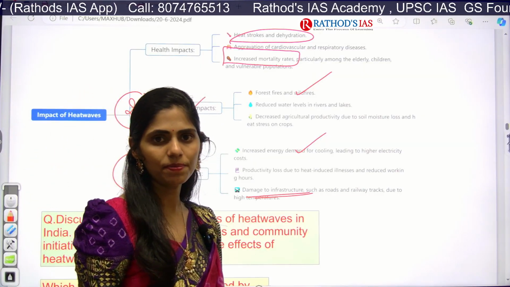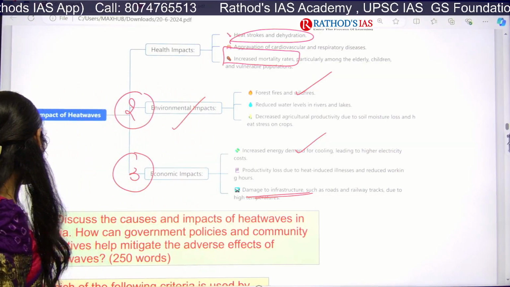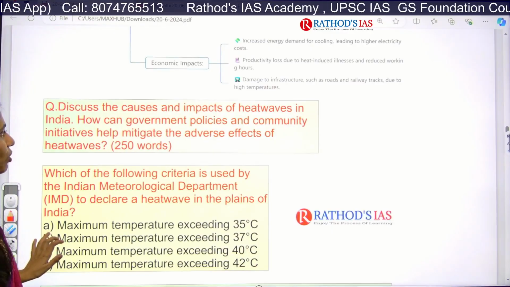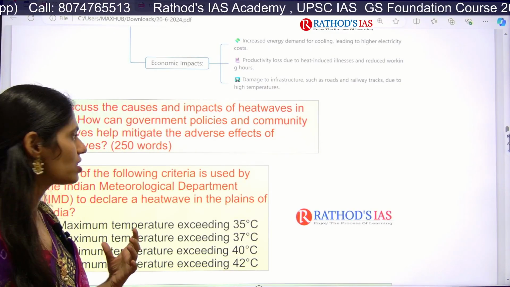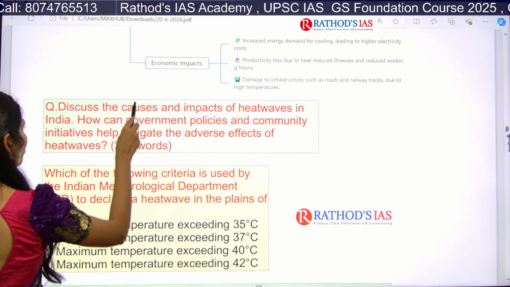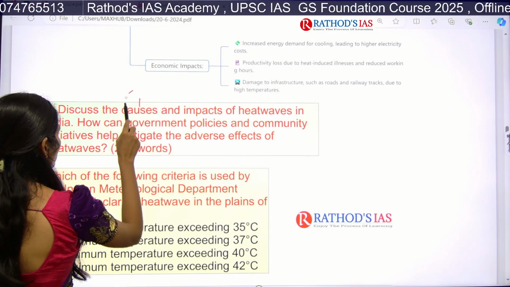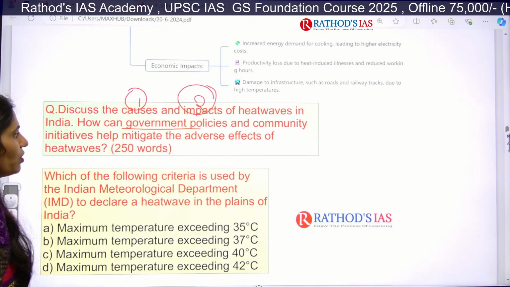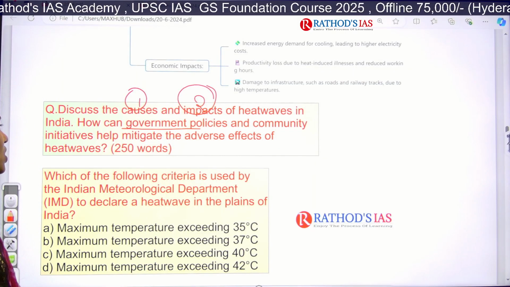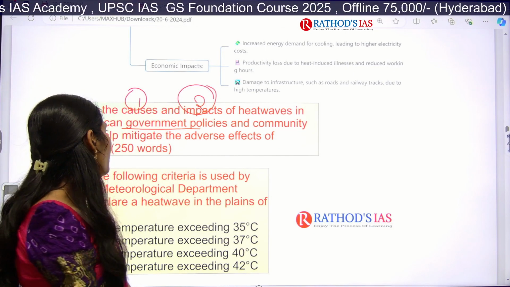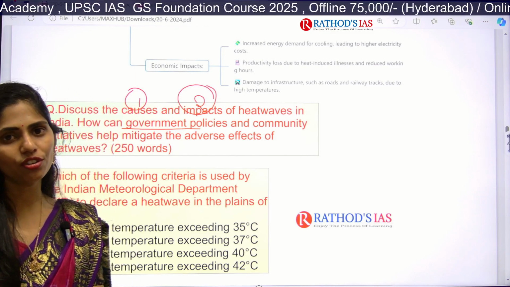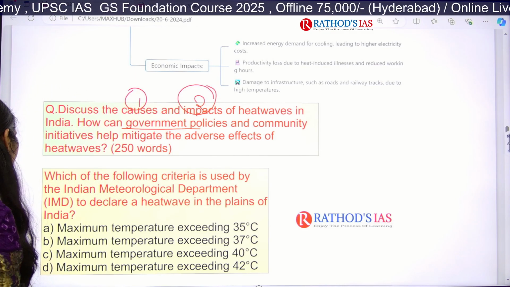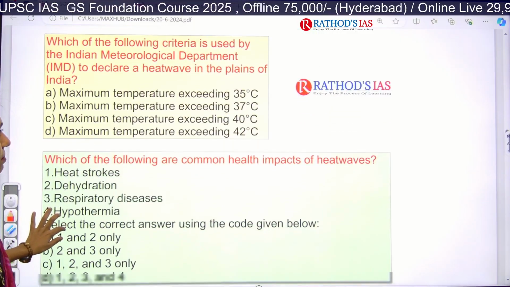And next one is, sometimes whenever there is increased heat, there will also be damage to infrastructure like roads, railway tracks, etc. Clear? And from this area, let me give you mains and prelims questions. So first, you have to write about the causes. Second, the impacts, and how the government can come up with policies and community initiatives to mitigate the adverse effects of heat wave.